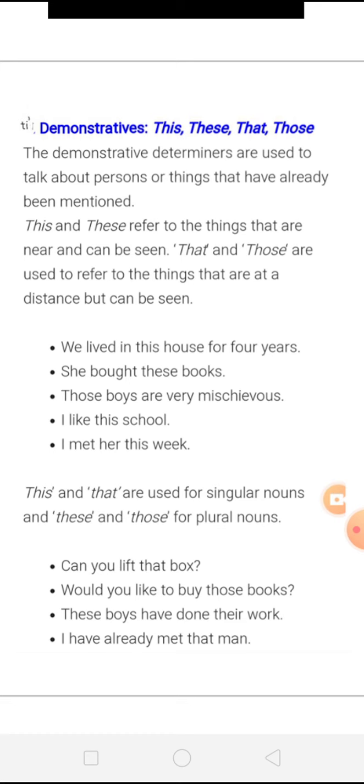This and that are used for singular nouns and these and those for plural nouns. Obviously you guys are well aware about these things, that this and that are used for singular nouns and these and those for plural ones, right? For example, can you lift that box? Would you like to buy those books? These boys have done their work. I have already met that man. So here in these examples you can see that this and that are used with singular nouns and these and those with plural nouns.